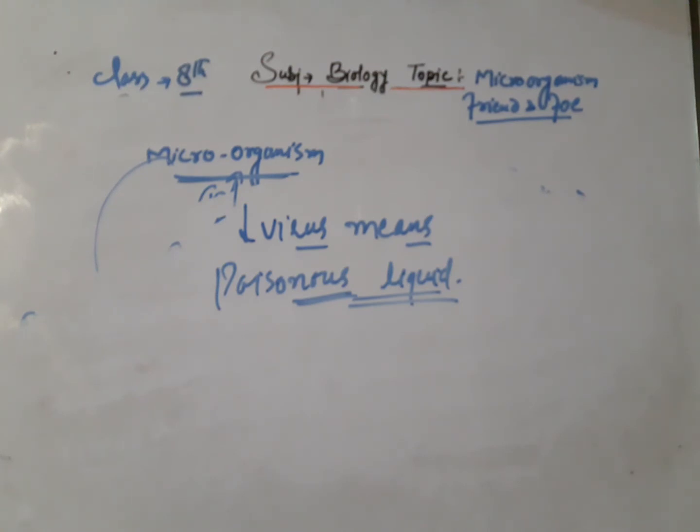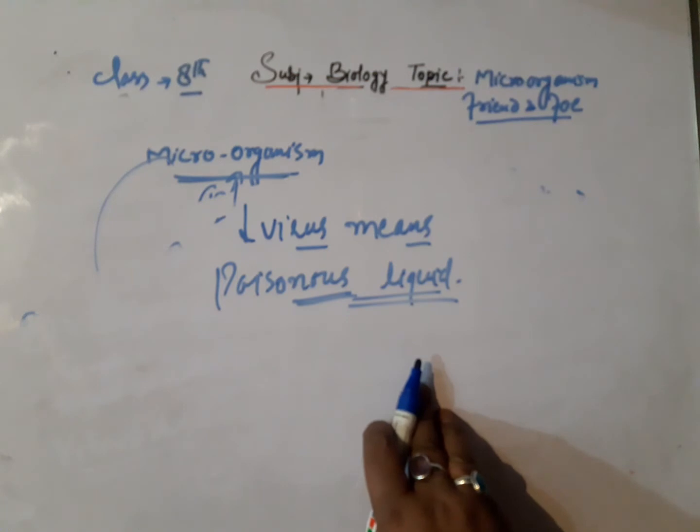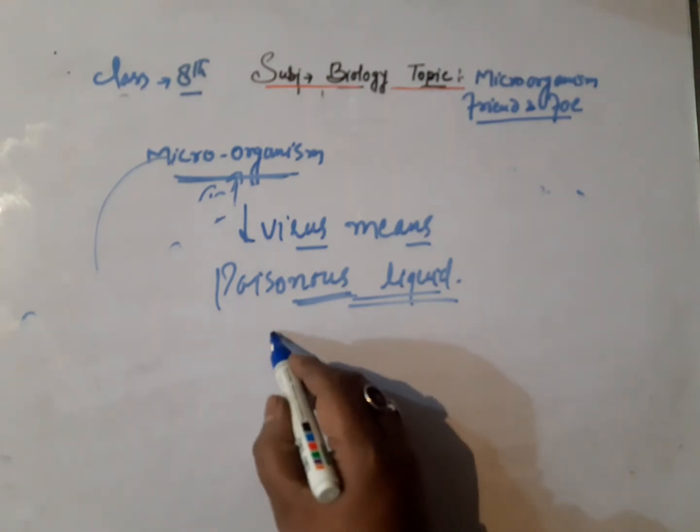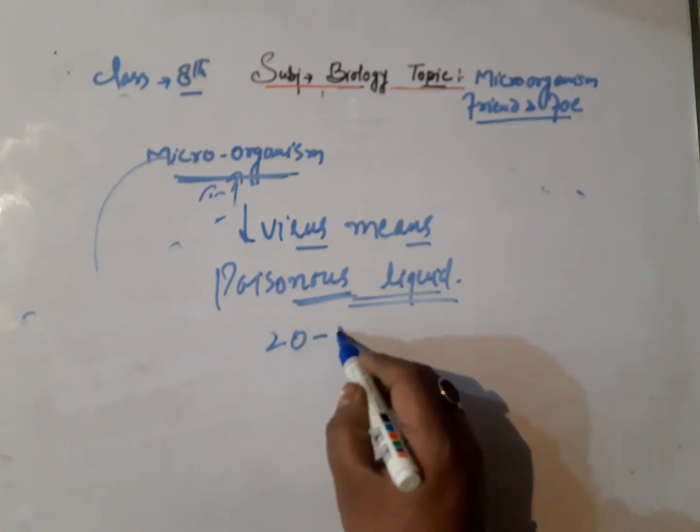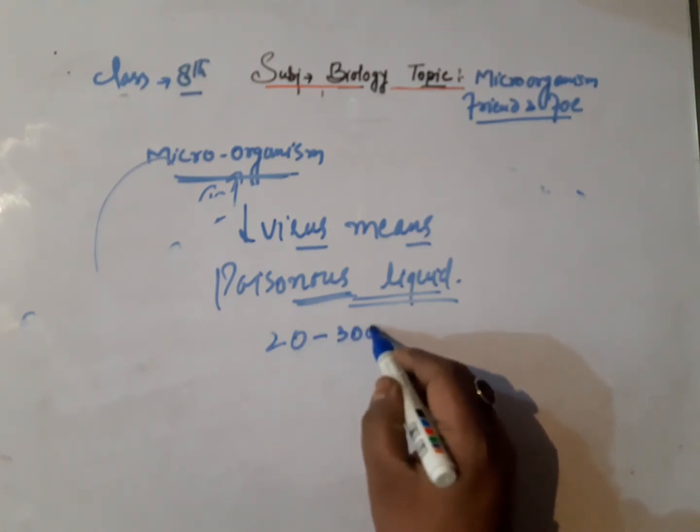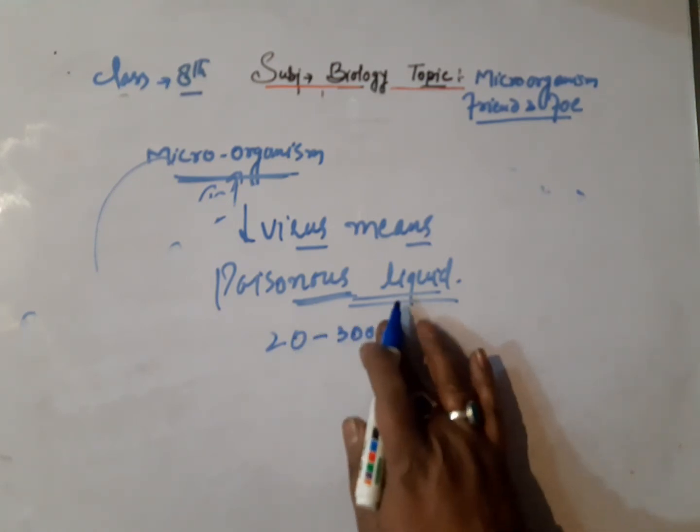They can only be studied under an electron microscope. As we know, there are some microorganisms which we can study with the naked eye, but some we have to study only under a microscope. The size of a virus is between 20 to 300 millimicrons.